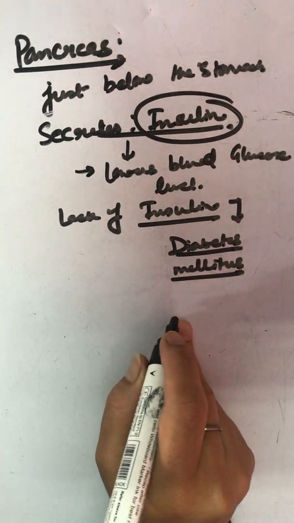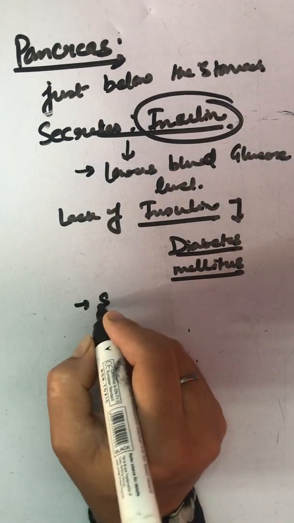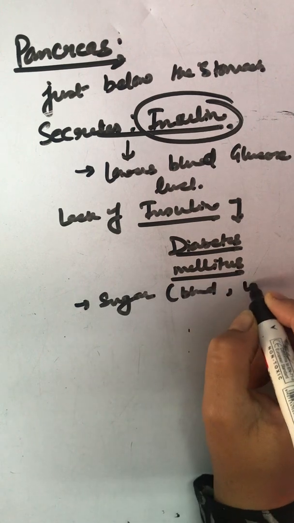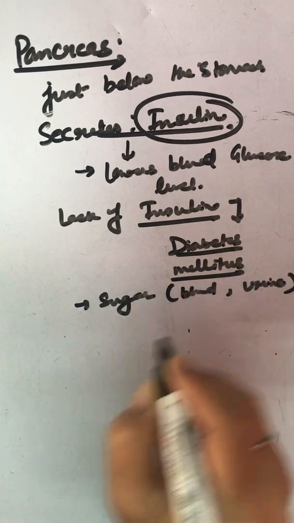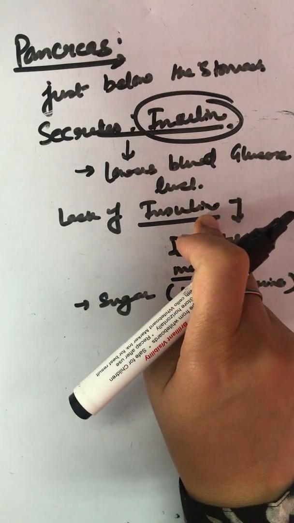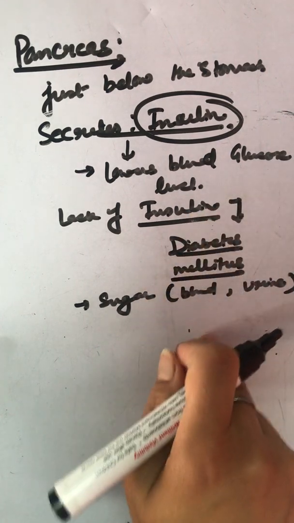This is characterized by a large quantity of sugar observed in blood as well as urine. Since the hormone insulin regulates the amount of sugar in the blood, this insulin metabolizes the sugar.